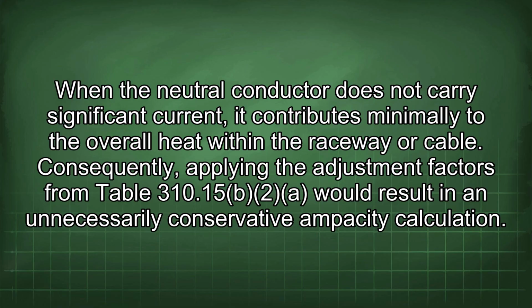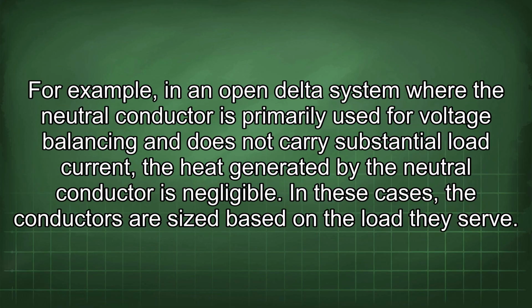Consequently, applying the adjustment factors from Table 310.15(B)(2) would result in an unnecessarily conservative ampacity calculation. For example, in an open delta system where the neutral conductor is primarily used for voltage balancing and does not carry substantial load current, the heat generated by the neutral conductor is negligible.